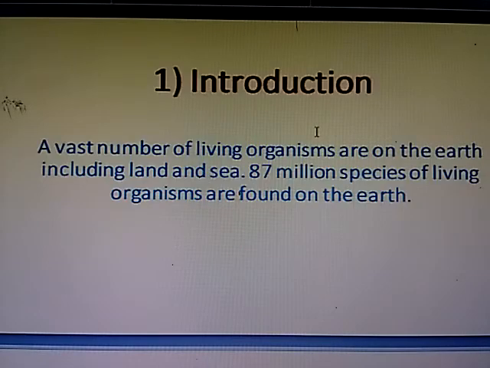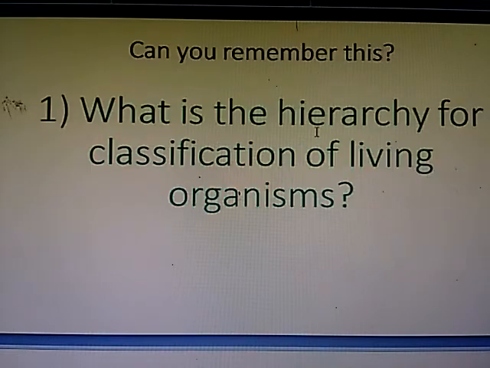So, first we will see the introduction. A vast number of living organisms are on the earth, including land and sea. 87 million species of living organisms are found on the earth. But first we will check our previous knowledge. Let's go. Can you remember this?